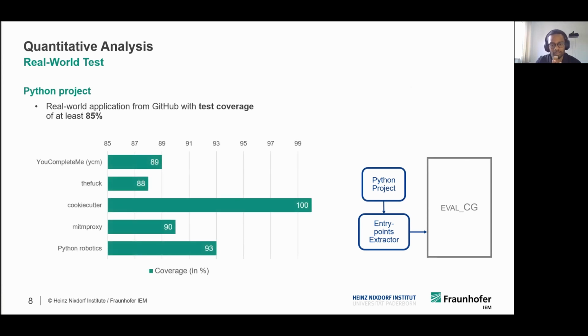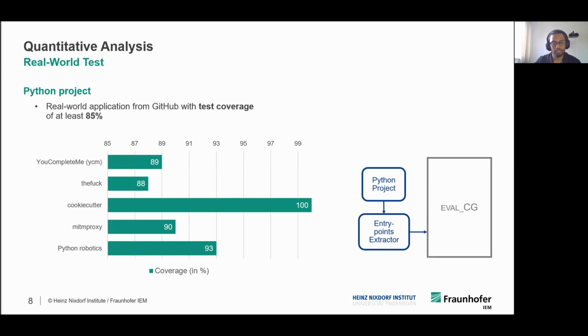We have selected 5 different Python projects from GitHub based on selection criteria, one of which is that these projects should have a minimum of 85% test coverage. Also, the projects should be well established, which can be seen from the total number of forks and stars that they have on GitHub.